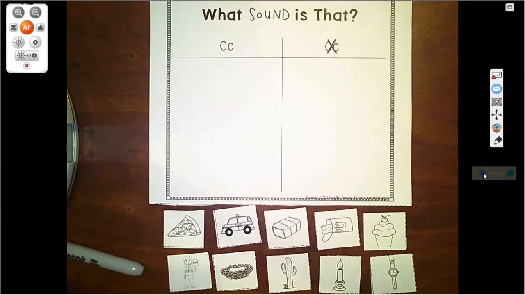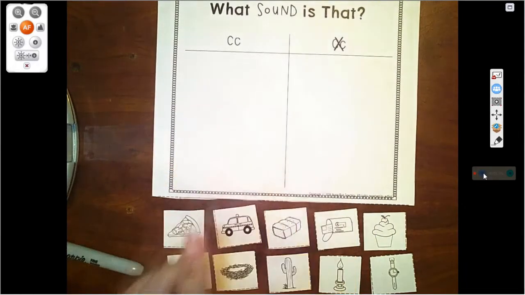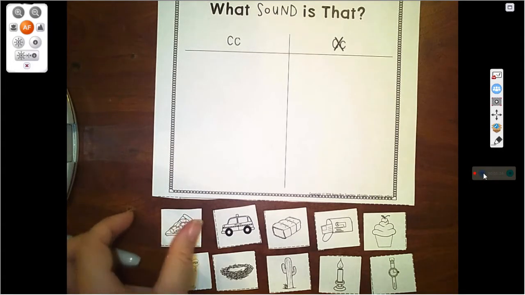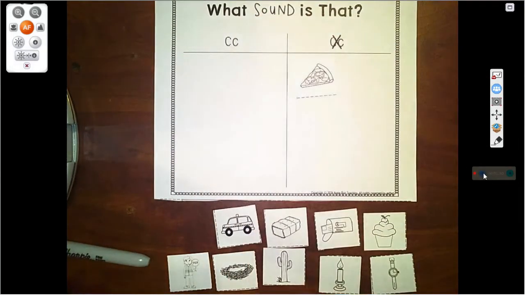Okay, so I have all of my things cut out here. Now, we need to look at each of these pictures and we need to decide, does it begin with C or not begin with C? What is this a picture of? This was the first thing on our page. It is pizza. Pizza. Does pizza begin with the C, with the K sound? No, it does not. So it does not begin with C, so that needs to be glued right there.